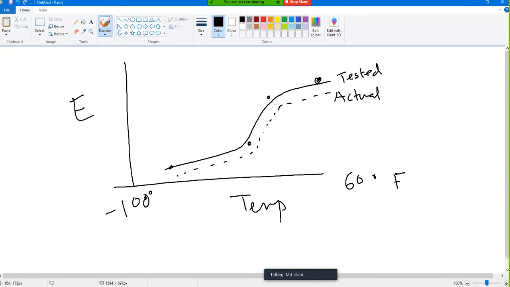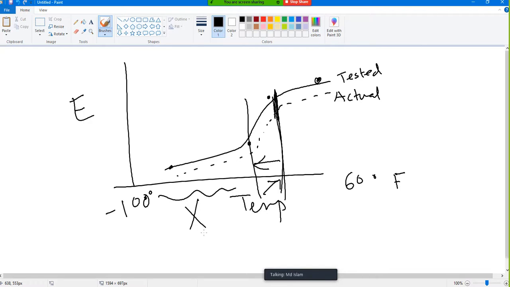You can see after this temperature or below this temperature, my capacity is decreasing a lot. So we will make sure that this material will not be used below it; whatever the temperature here or in this region is okay. This region is not okay. So that is the main purpose of this test: to find the temperature at which we can use this material. Or if we use this material at a low temperature, we should know what its energy is.